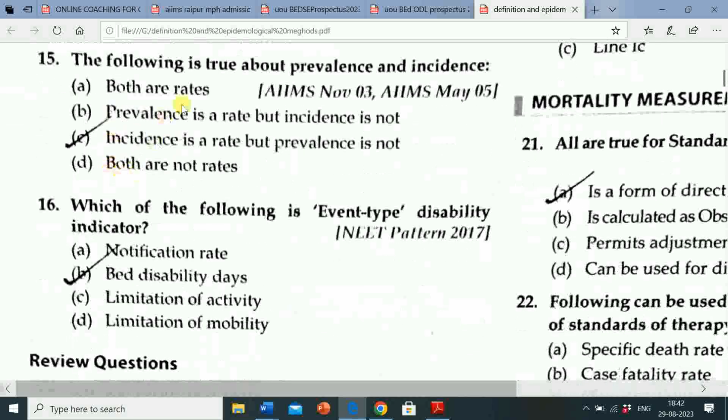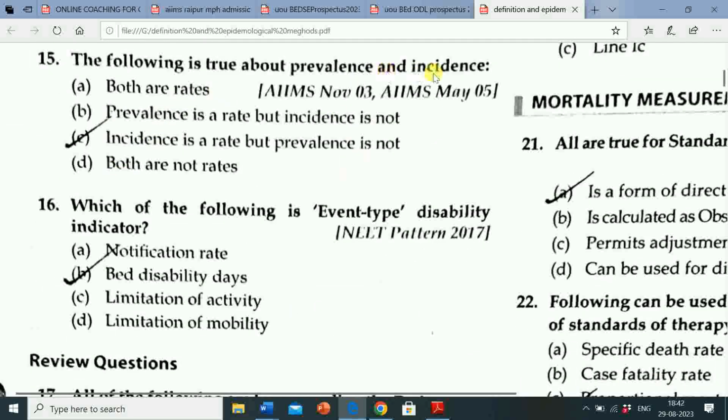Next question is the following is true about prevalence and incidence. Option A both are rates, option B prevalence is a rate but incidence is not, option C incidence is a rate but prevalence is not, option D both are not rates. Correct answer is incidence is a rate but prevalence is not.